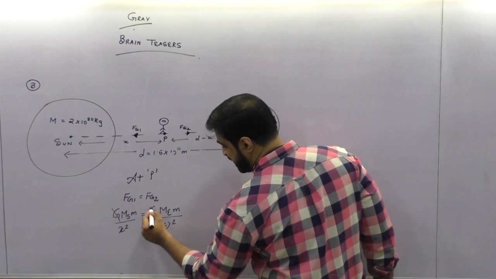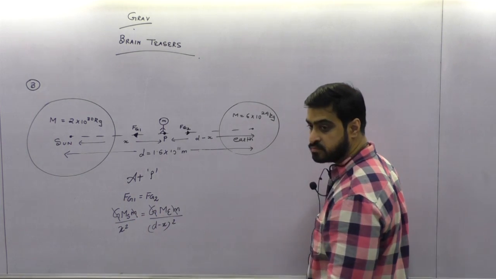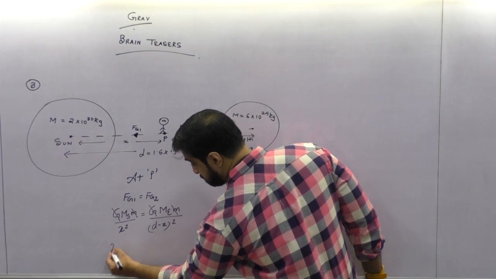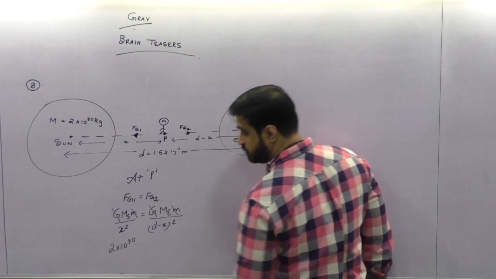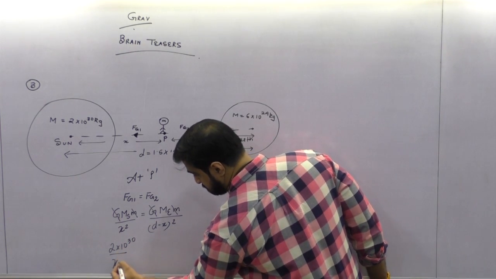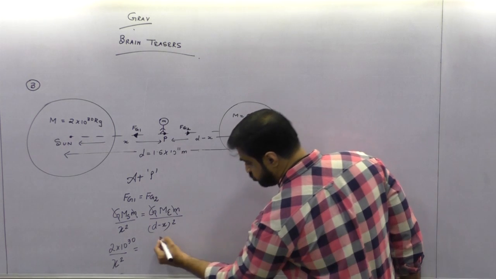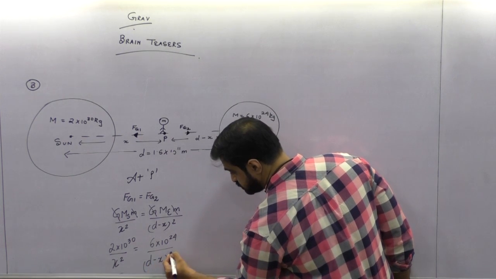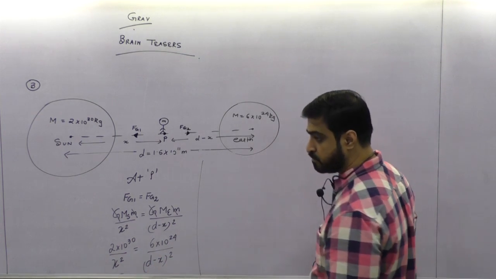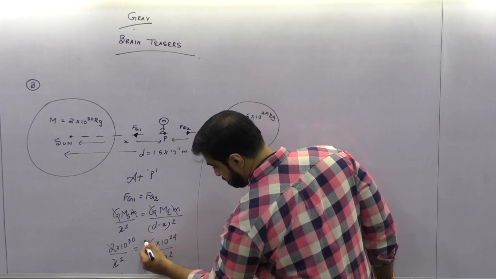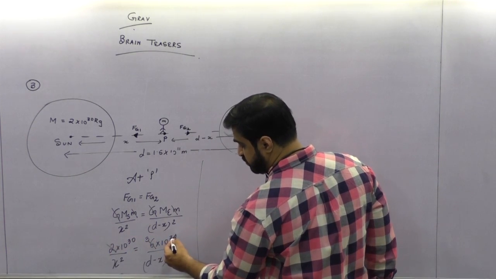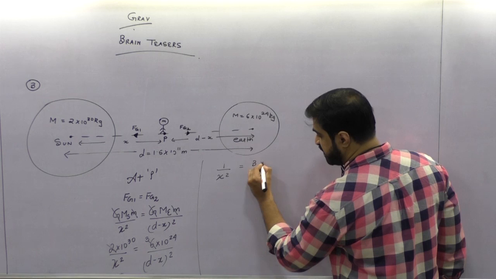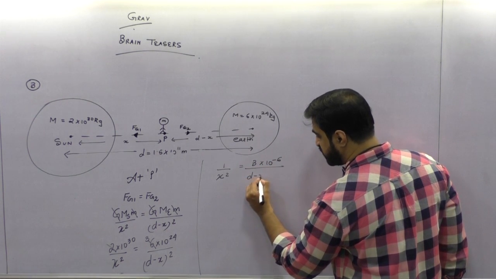Can I say G will cancel and small m will also cancel. Mass of the sun is 2 into 10 raised to 30 upon x square, equals mass of the earth, 6 into 10 raised to 24, upon d minus x the whole square. Can I say 2 threes are 6, and 30 comes here and becomes minus 30, so 24 minus 30 is minus 6. So this can be written as 1 upon x square is equal to 3 into 10 raised to minus 6 upon d minus x the whole square.